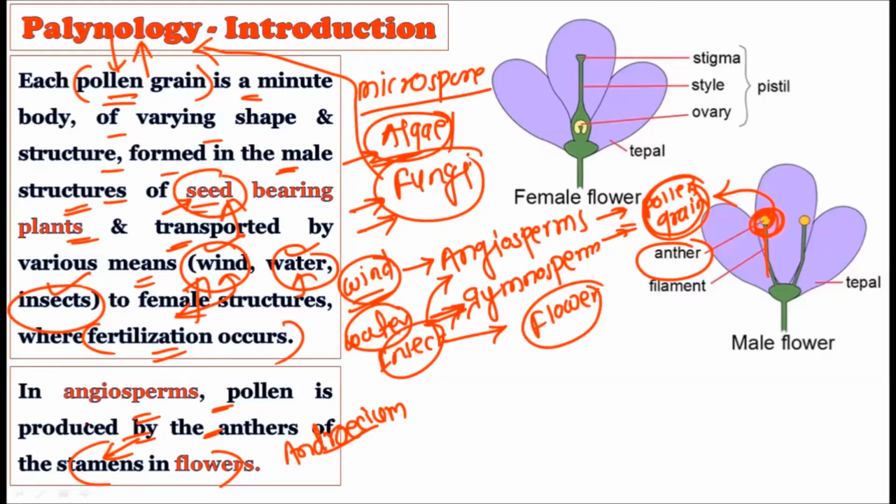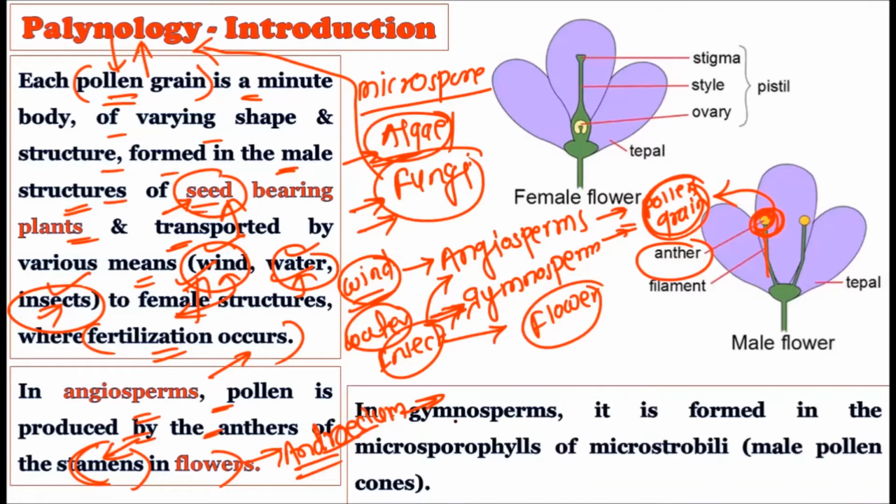Okay, so the stamens are responsible for producing the androecium, and this androecium in turn produces the anthers, and these anthers produce the pollen grains in the flowers, which are nothing but the male reproductive structures. They will transfer to the female reproductive structures by using the wind, water or insects, and in the process they can fertilize the flower, and through this fertilization the growth of the fruit occurs later, right?